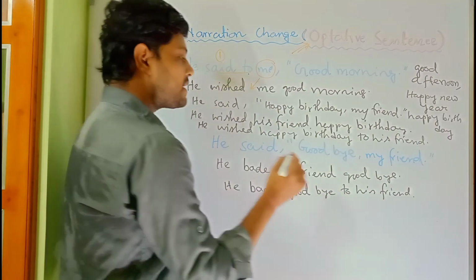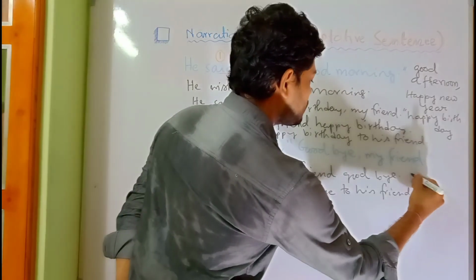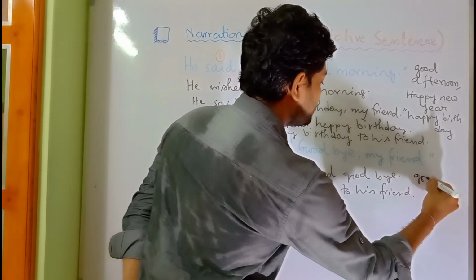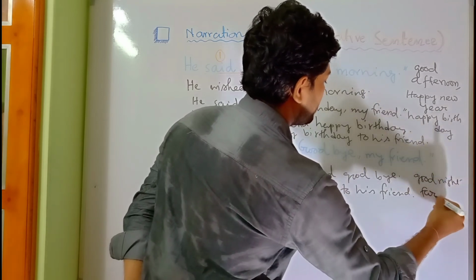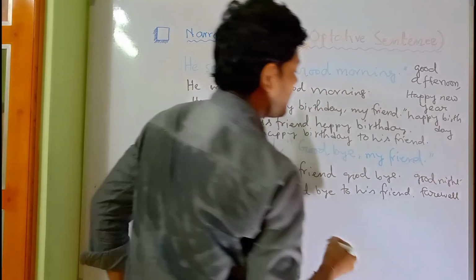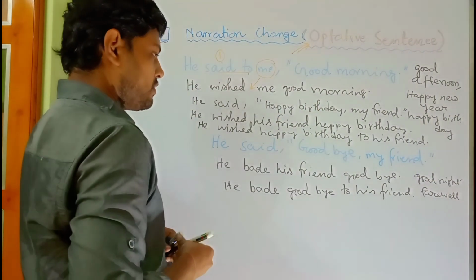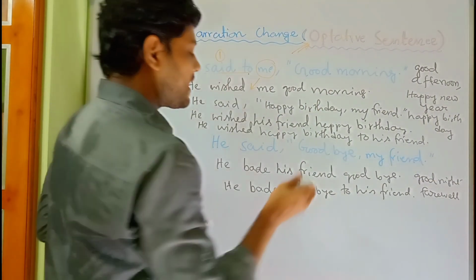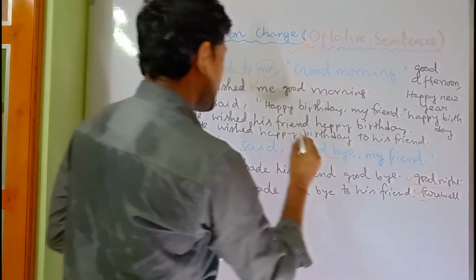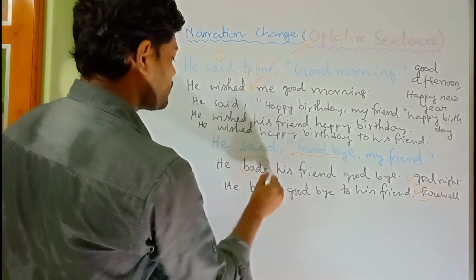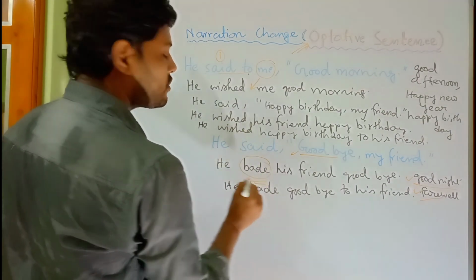Clear? Just remember one thing, that whenever you find goodbye, good night and farewell, for these three words the reporting verb will be changed into bade and not wished.